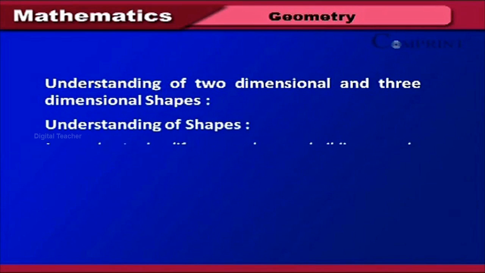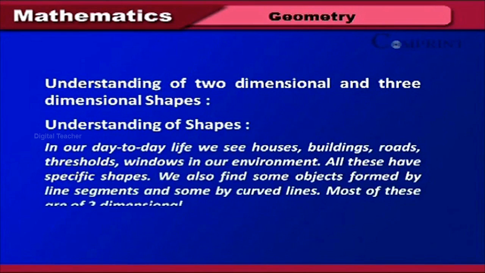Understanding of two-dimensional and three-dimensional shapes. In our day-to-day life, we see houses, buildings, roads, thresholds, windows in our environment. All these have specific shapes. We also find some objects formed by line segments and some by curved lines.